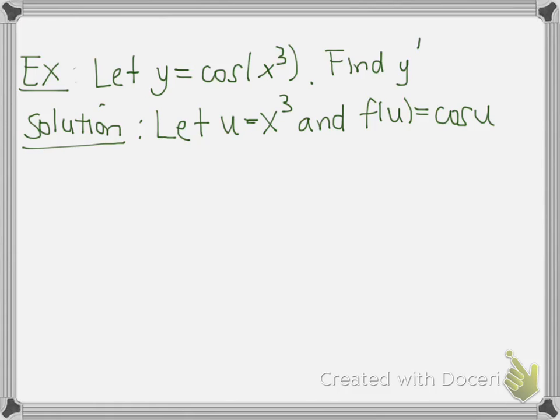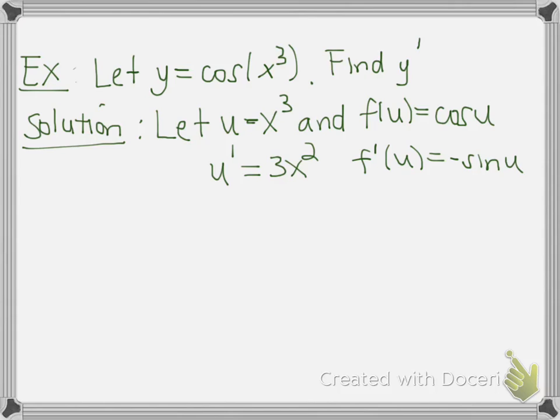So u prime equals 3x squared, just the power rule, and f prime of u equals negative sine u.